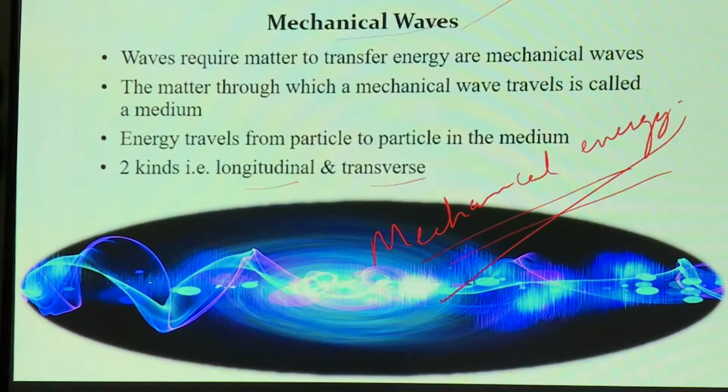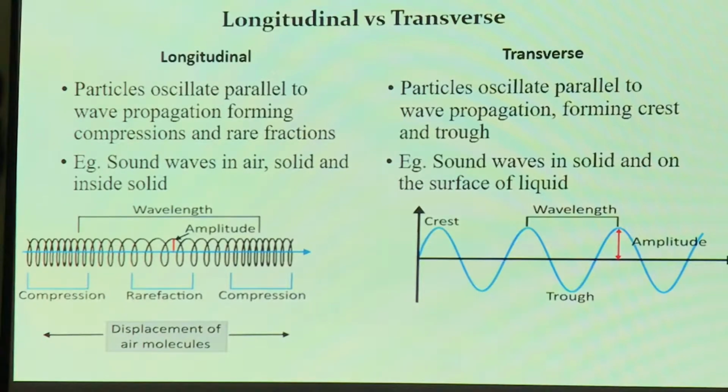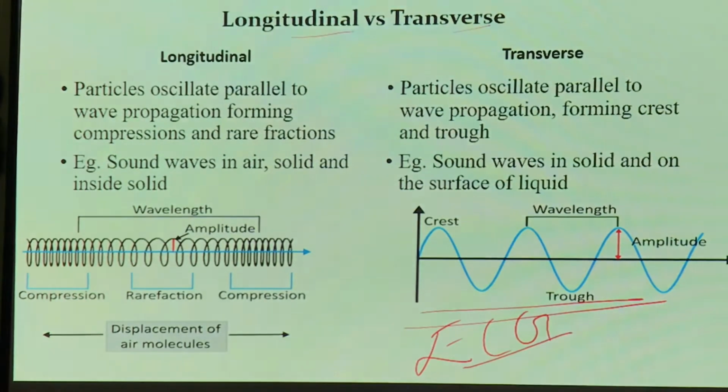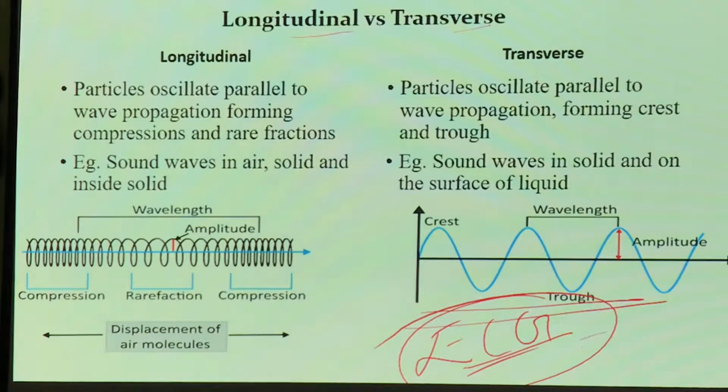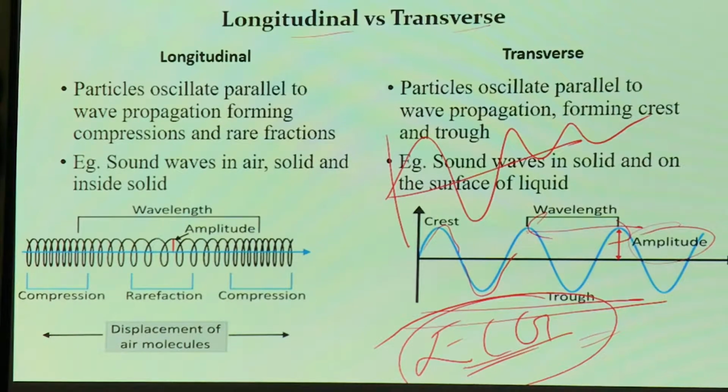So this is just a schematic diagram of how the waves are captured from the orbit. Longitudinal waves versus transverse waves. We can see, for example, ECG signals in medical equipment. There are graphs going on, the pulses. The upper part is called the crest, the lower part is called the trough, and wavelength is nothing but the distance from one crest to another crest. That is our wavelength, and amplitude is nothing but our height.